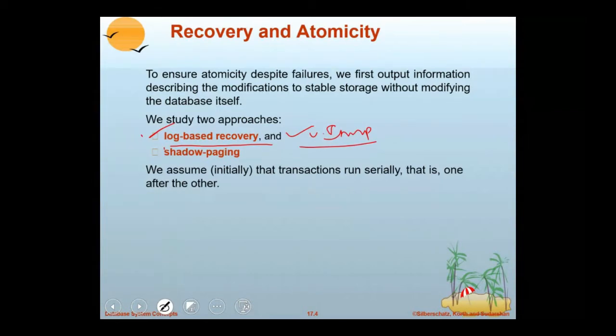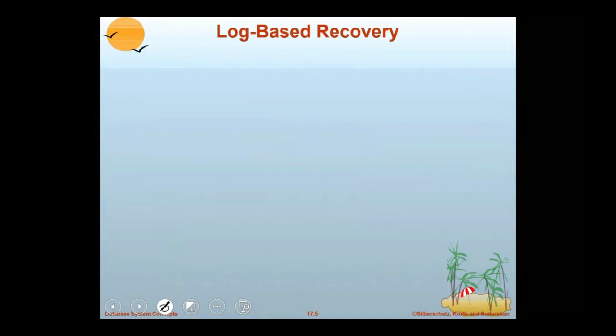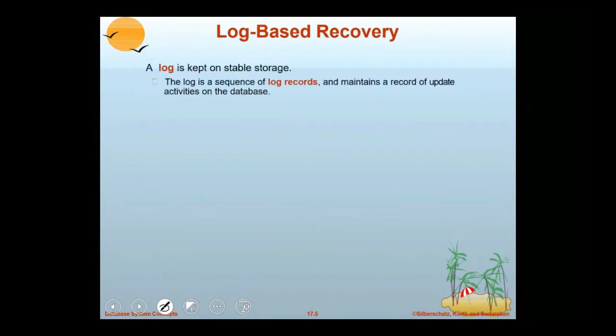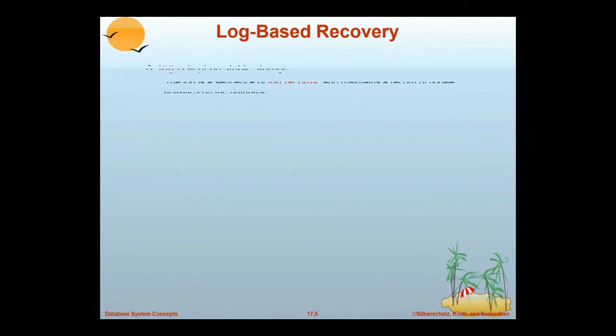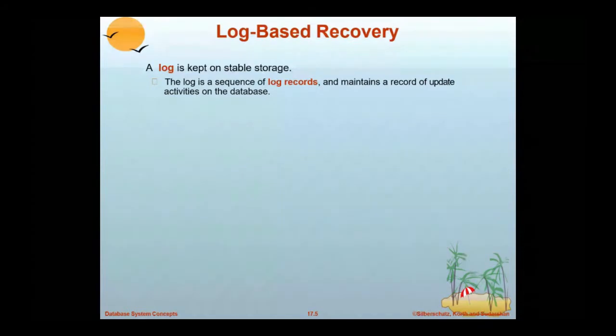Now, what is meant by a log? You have to understand. A log is kept on stable storage. Stable storage is nothing but permanent memory in the database system. First we'll understand what a log is. A log is a record which maintains information about the database activities.